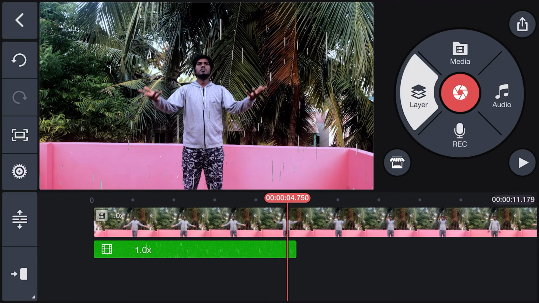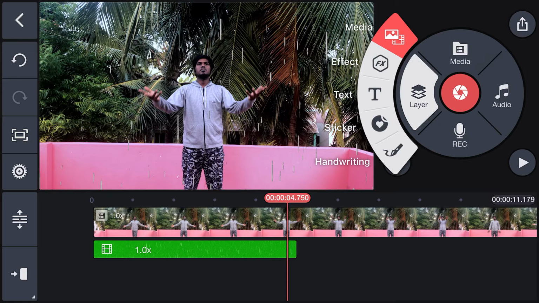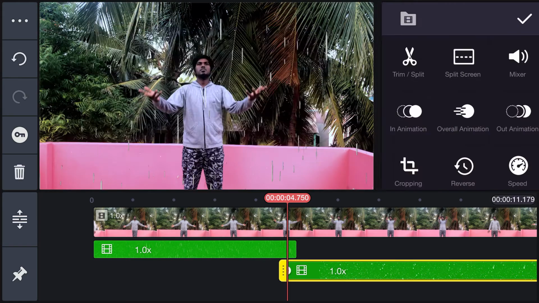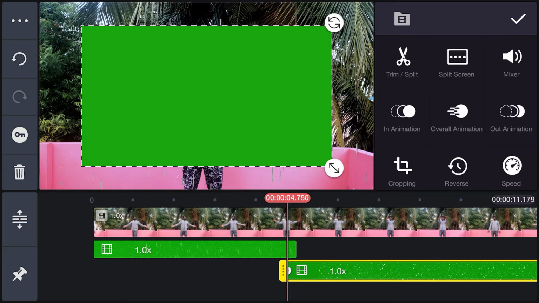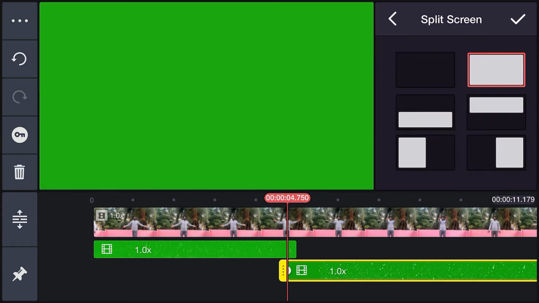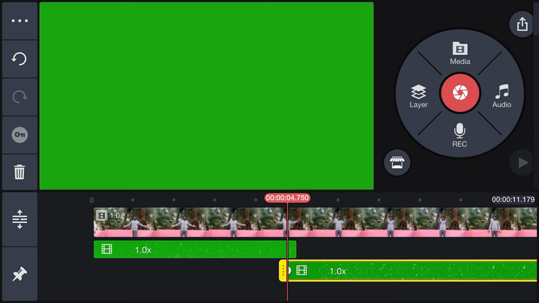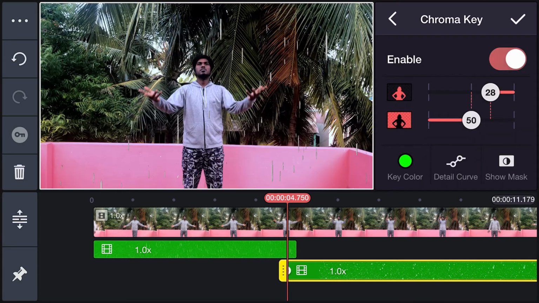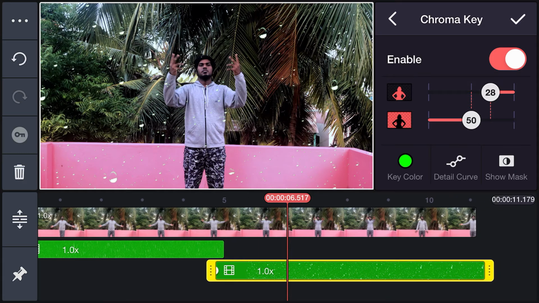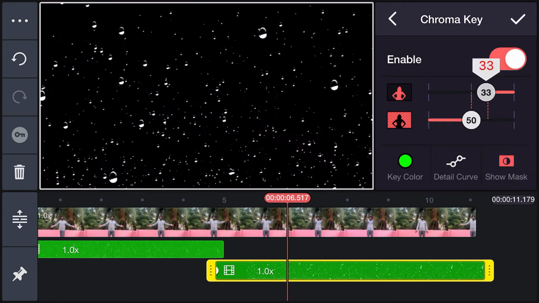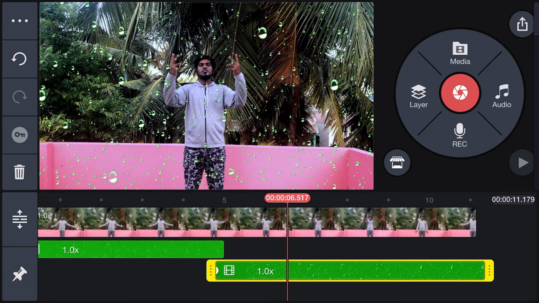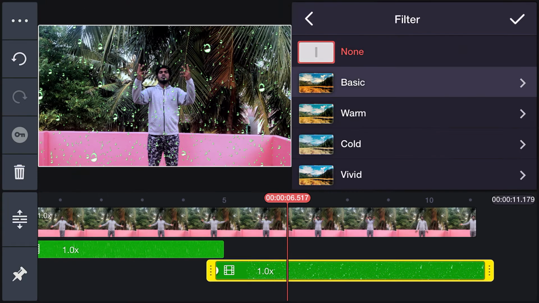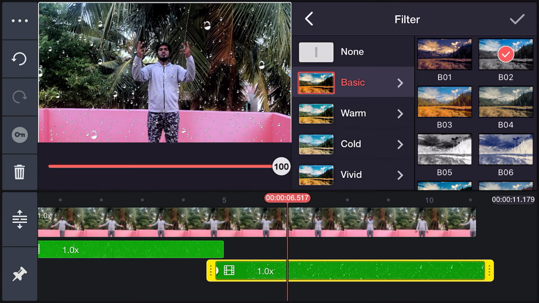Then again go to layers, add media, and now add the second green screen footage. Now repeat the same process: go to split screen, make it full screen, and then go to chroma key, enable the chroma key, select show mask and adjust the slider. Then go to filters, basic, black and white.